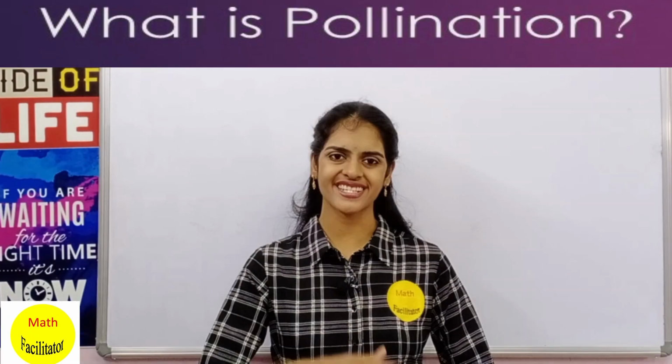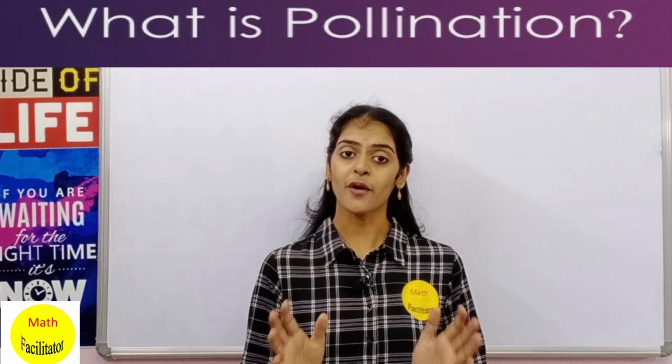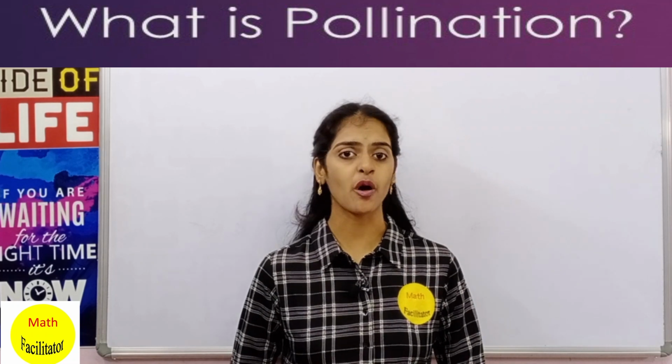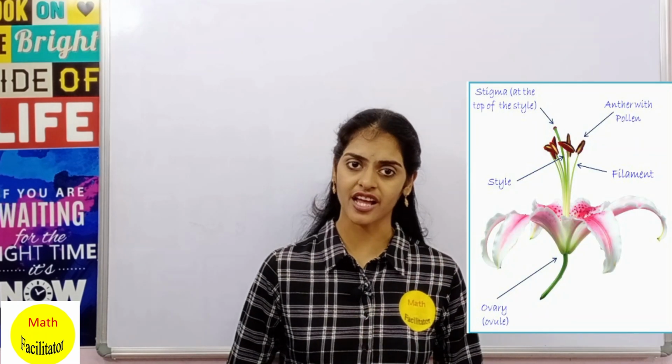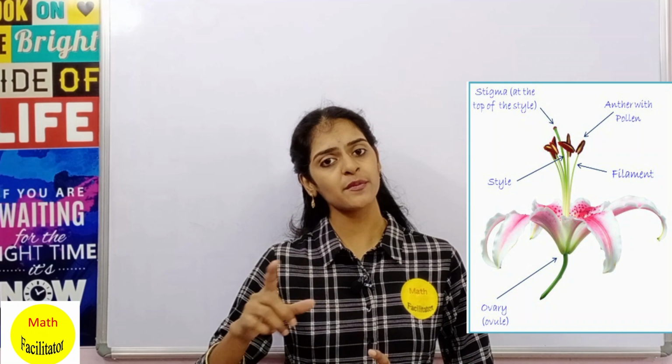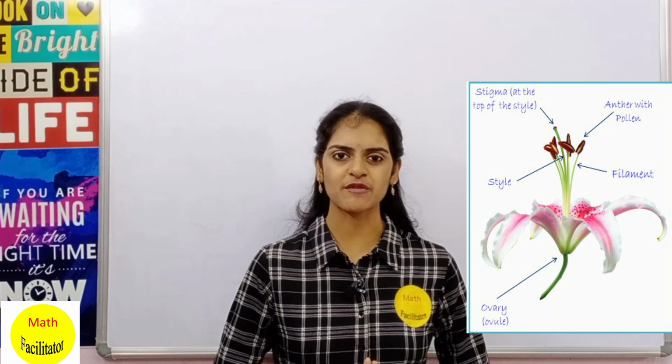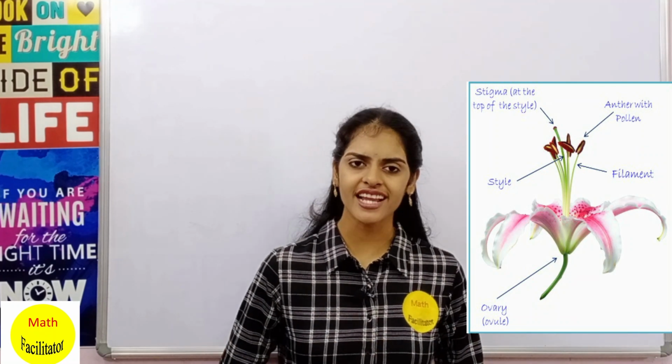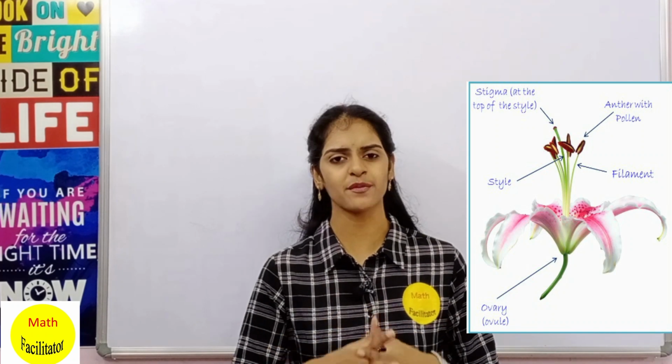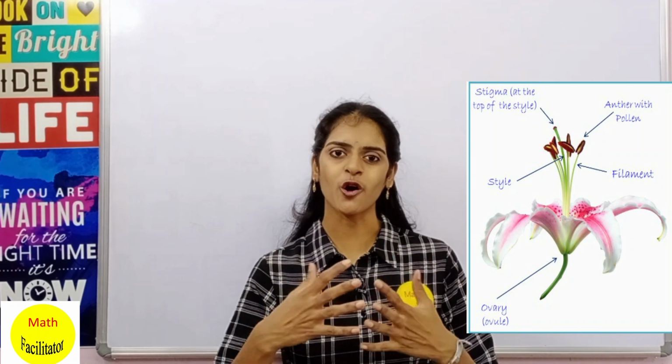Now the next question is, what is pollination? Pollination is nothing but the transfer of pollen grains from the male part of the flower, which is anther, to the female part of the flower, which is stigma. Once pollination occurs, the fertilized flower produces seeds which enables the plant to reproduce or form fruit.